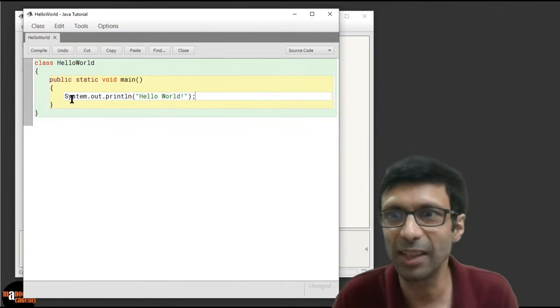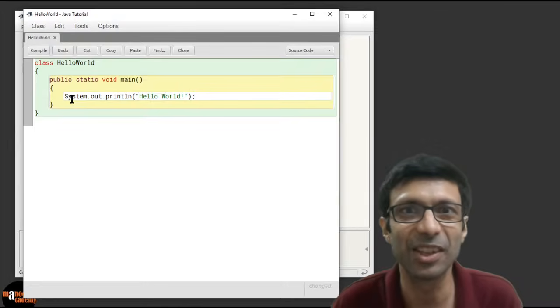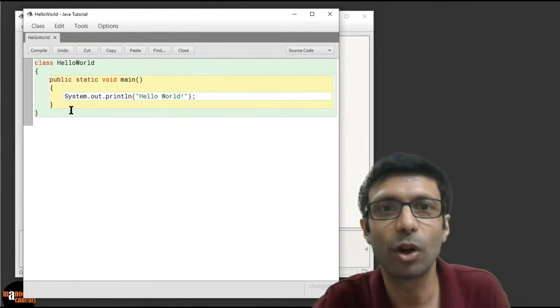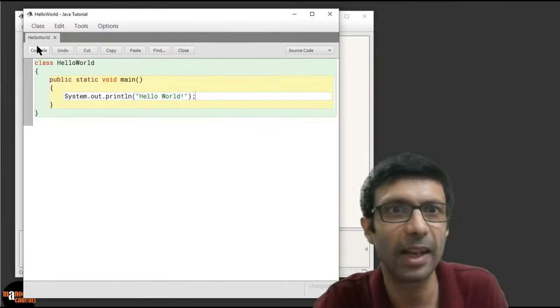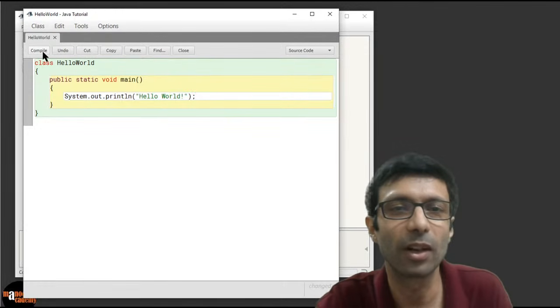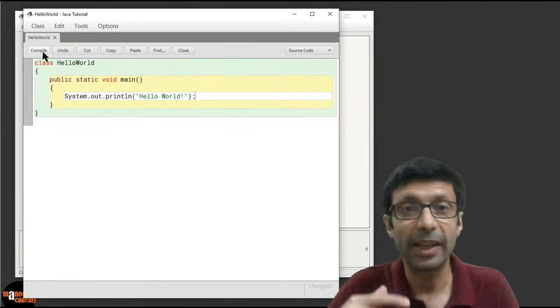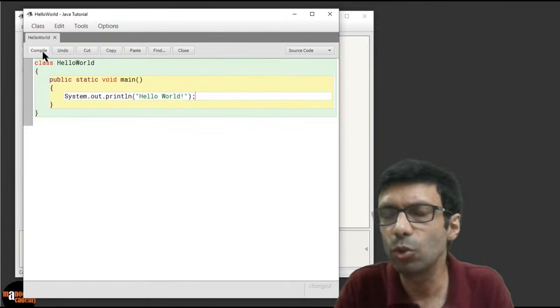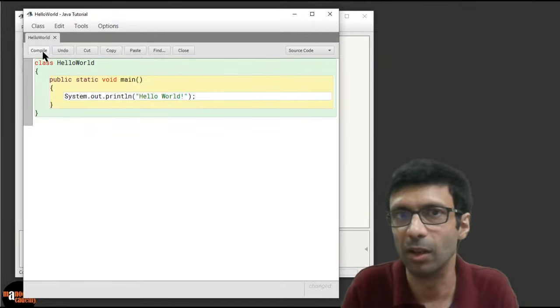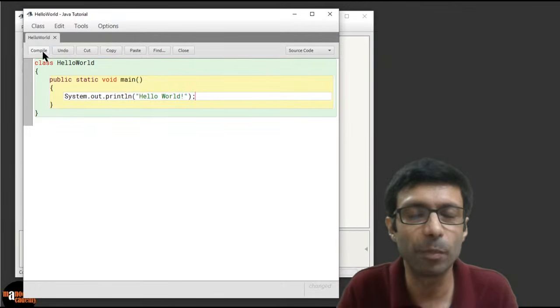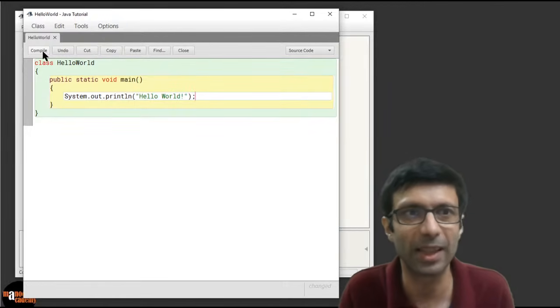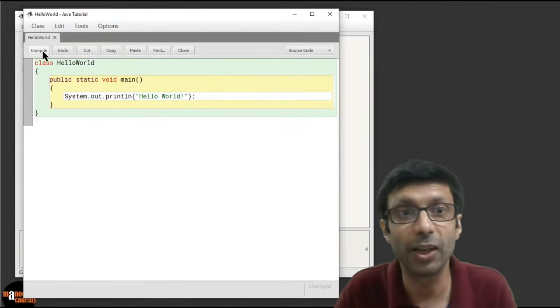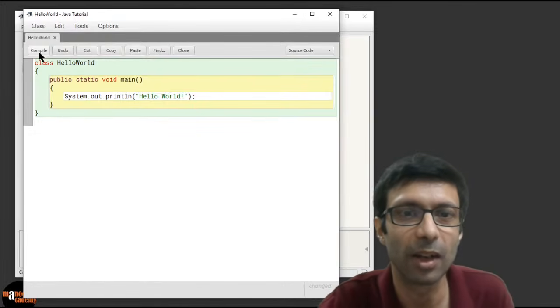All right. Have you done that, guys? Excellent. Can you see that? System.out.println hello world. Let me try to compile this program. I'm going to click on this compile button. What is the compile doing? It's translating this computer program, the code that we have written, into something that is more computer understandable. You can think of it as binary code, but it's really bytecode, which the Java virtual machine is going to read, but we won't go into all those details here. This is going to be compiled into computer language, or machine language. So I'm going to hit the compile button.